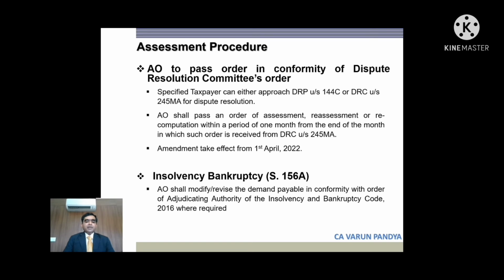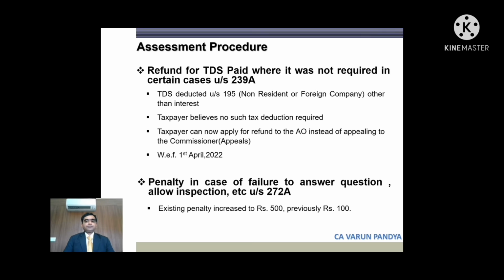Assessment procedure. AO is supposed to now pass order in conformity with Dispute Resolution Committee's order. Earlier, order in conformity with DRC's order was not required. Insolvency, bankruptcy. So now the assessing officer under income tax shall be required to revise the order and demand in conformity with order issued by adjudicating authority under IBC. So IBC will prevail over the income tax order, and AO is liable to modify and revise the order. Okay, let's move on to the next slide.